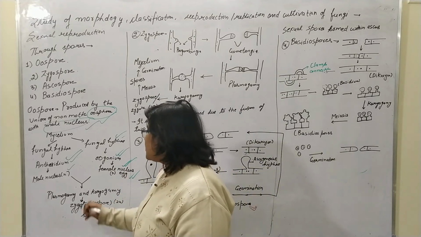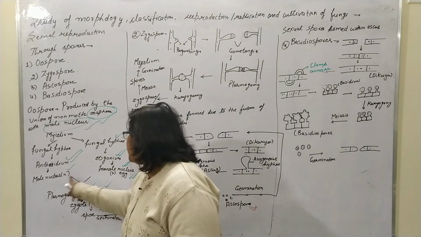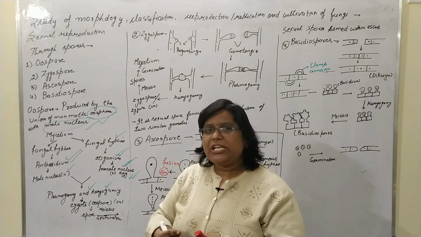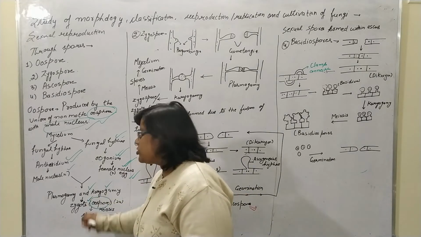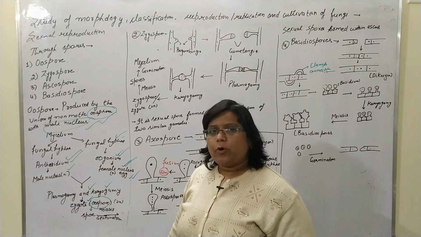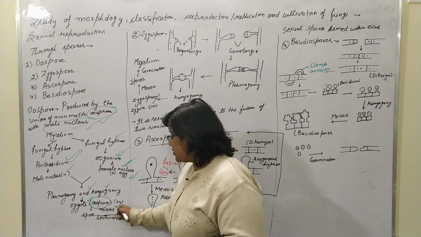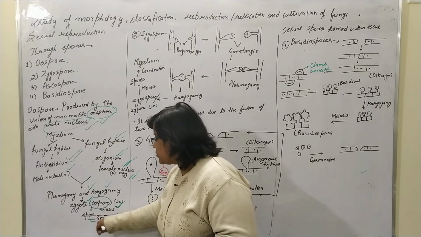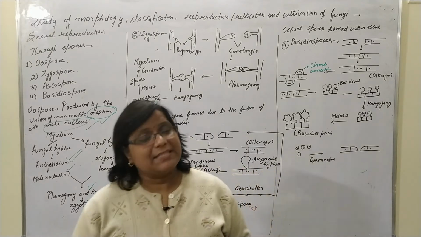They both fuse after plasmogamy and karyogamy. The male nucleus and the female nucleus fuse to each other, and a diploid zygote is formed, which is non-motile, and that is named the oospore. After oospore formation, meiosis occurs, and whatever spores form will germinate and produce separate mycelia.